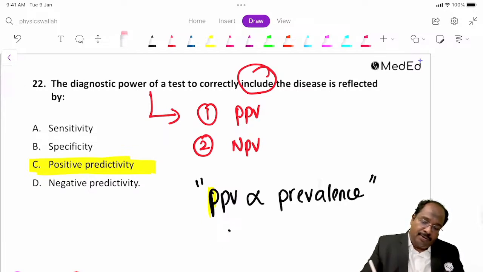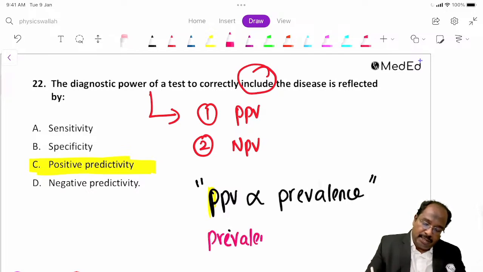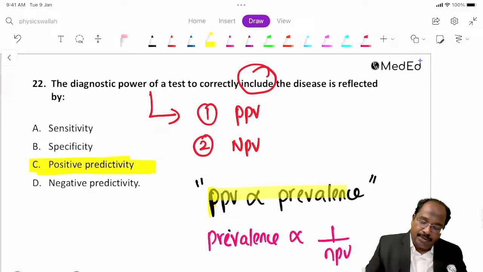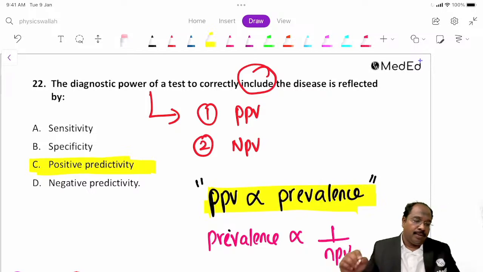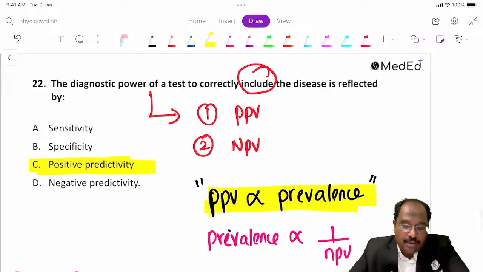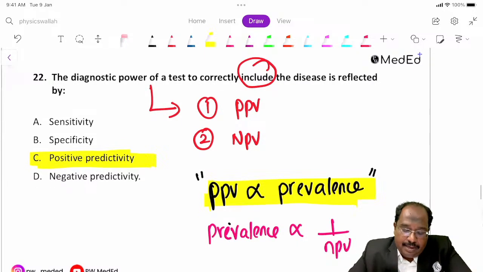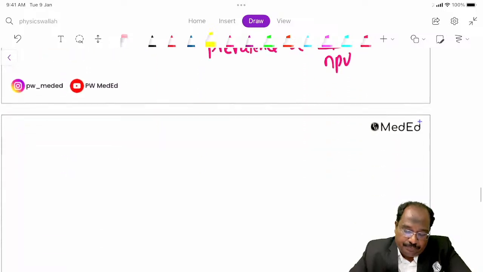Negative predictive value is inversely proportional to prevalence, but they won't ask that. What they will ask is positive predictive value. This is a very common statement, and recently also they have asked. So positive predictive value is directly proportional to prevalence. Okay, fine. Next question, we will see the next one.